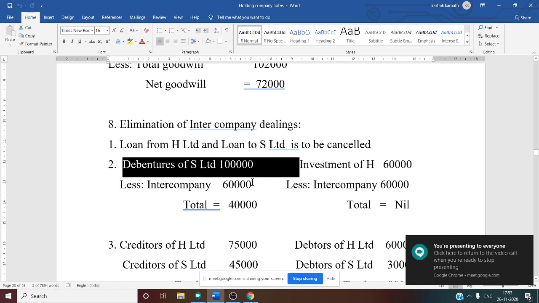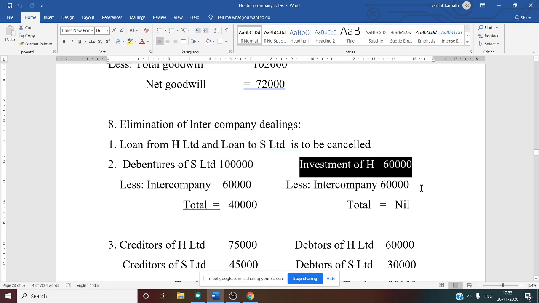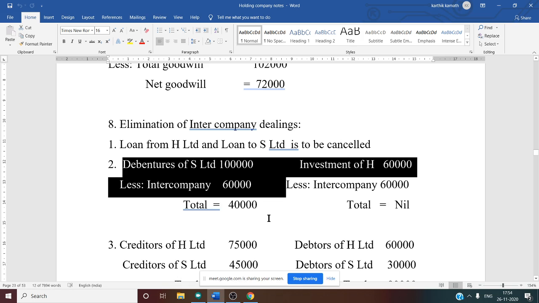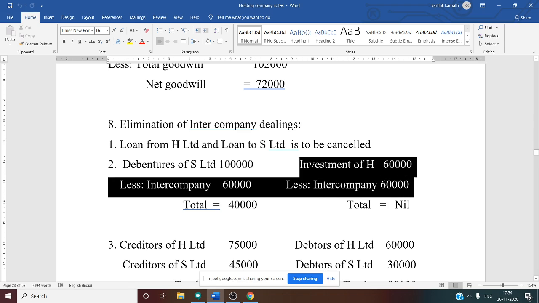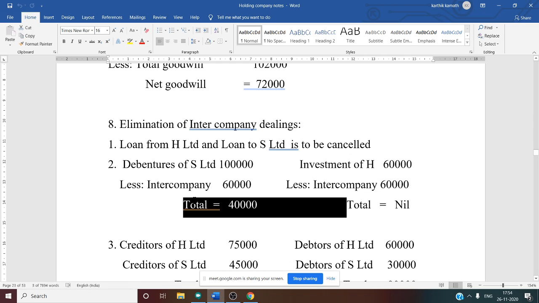Liability side in the balance sheet is 1 lakh, and investment of H, that is asset side debenture, they have given 60,000. So investment has to be cancelled off. So 60,000 you have to deduct from both the sides. Asset side also you have to deduct 60,000. Liability side also you have to deduct 60,000. That is why, less intercompany 60,000 from debenture liability side, you will get 40,000 remaining liability side debenture, then investment is cancelled. See this, 60,000 less intercompany 60,000, asset side now nil. So in the consolidated balance sheet you have to show only 40,000 in the liability side in the form of debenture. That is second intercompany debt.